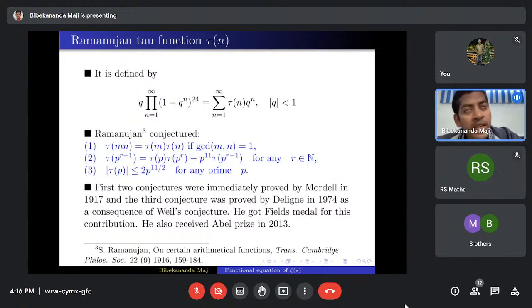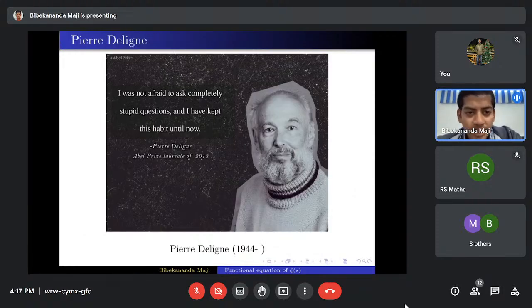There are many more properties Ramanujan established in this paper regarding the tau function, nice congruence properties. And there is a famous conjecture known as the Lehmer conjecture: tau of n is never vanishing. Tau of n is not equal to 0 for all natural numbers n. This simple conjecture is still open even today. Here is the picture of Pierre Deligne. I like this quotation. He said, I was not afraid to ask completely stupid questions, and I have kept this habit until now.